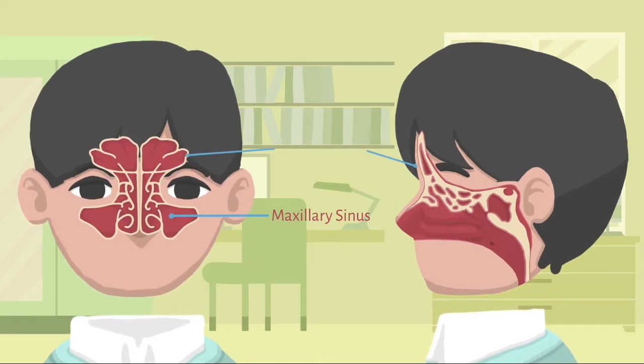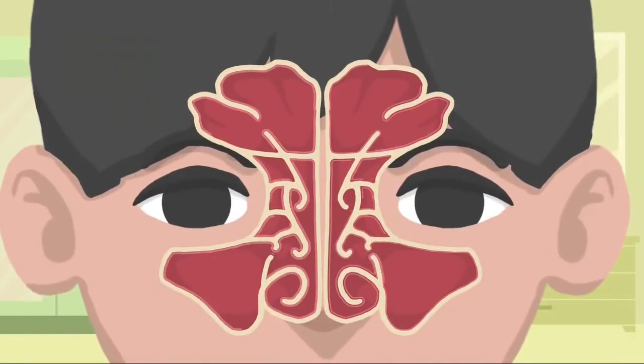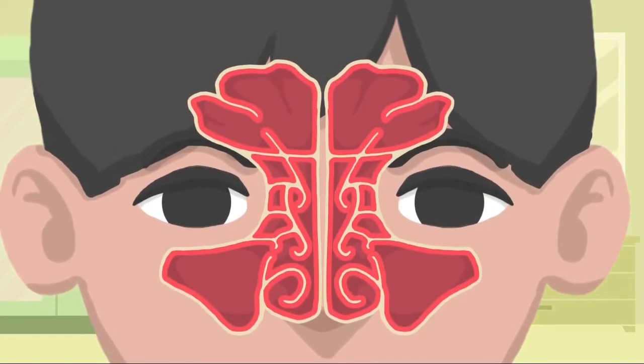The low center of your forehead is where your frontal sinuses are located. Between your eyes are your ethmoid sinuses. In bones behind your nose are your sphenoid sinuses. They're lined with soft pink tissue called mucosa. Sinusitis means your sinuses are inflamed.